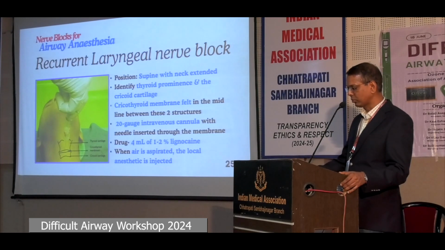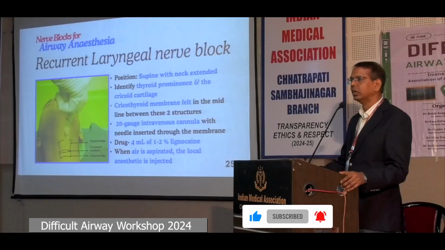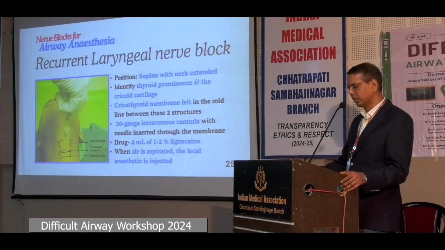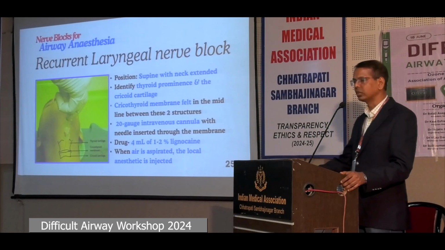After sterile preparation of the skin overlying the membrane and skin infiltration with local anesthetic, we can use a 20 gauge intravenous cannula, the angiocath. That is inserted through the membrane until we feel the loss of resistance, then the needle has entered the larynx. The needle is removed, the cannula is left in place, and a 5 ml syringe with 4 ml of 1% lignocaine is attached. Aspiration is done to confirm air is aspirated and then inject the local anesthetic. During injection, the patient might cough. Care should be taken to avoid mucosal injury during this time.